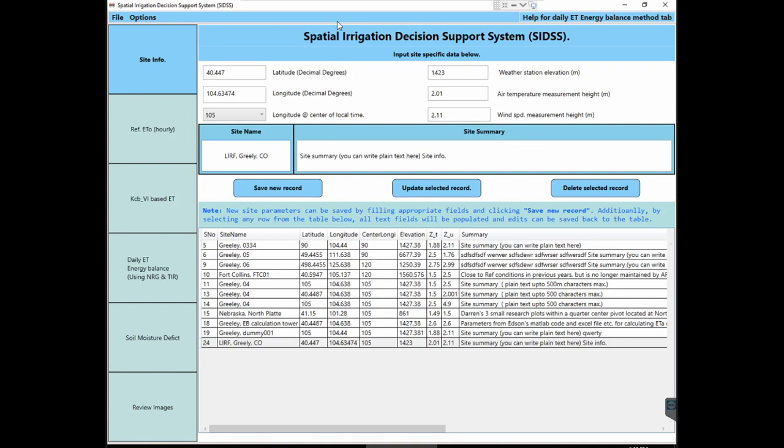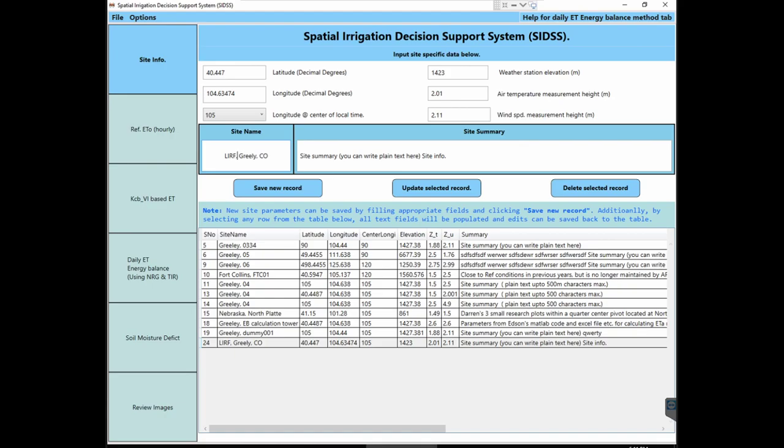In this video I'll be talking about the first tab of SIDSS software. Here we enter the site information, for example latitude, longitude, site's elevation, and the sensor elevations from the ground for air temperature as well as wind speed measurement heights, and the central longitude of the time zone whichever the site is in.